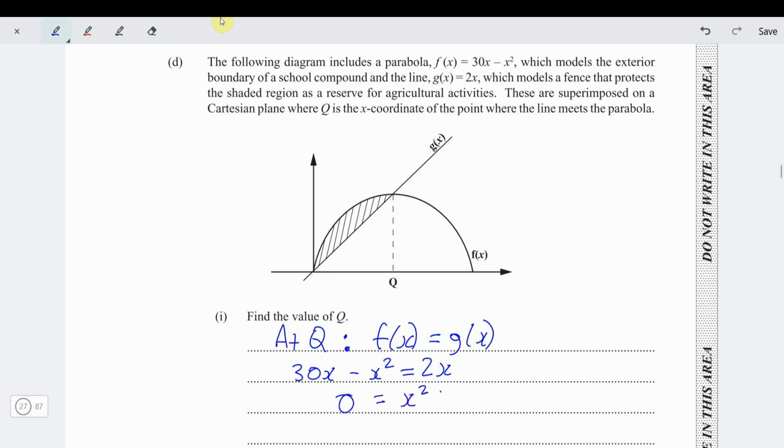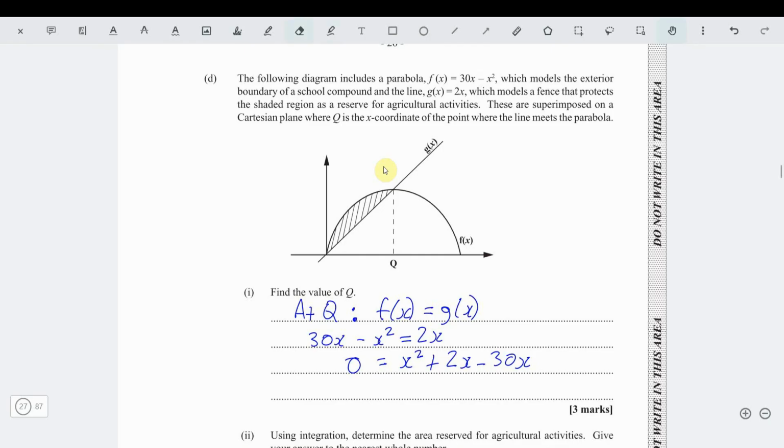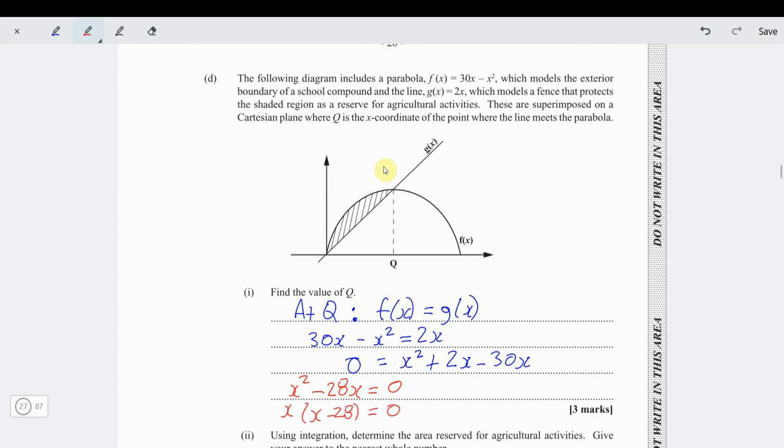So x squared, and when I bring over to the right, I have 2x minus 30x, that is 0. So just to zoom out a little bit, I'm simplifying further. This is saying x squared minus 28x is equal to 0. When you factorize, you get x times (x minus 28) equals 0. So that means x equals 0 or x equals 28.